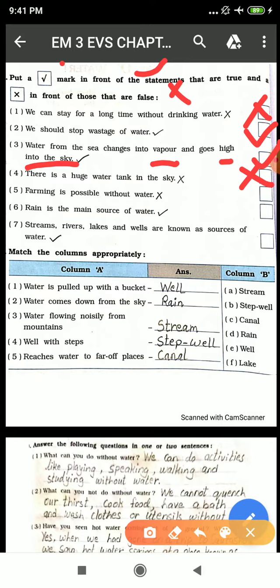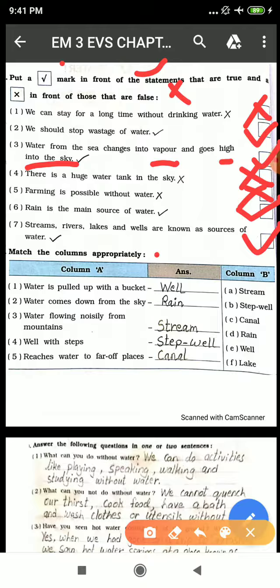Farming is possible without water. No, farming is not possible without water. Like we need water to keep ourselves fresh and grow, same way, crops even need water to grow. So farming is not possible without water. Rain is the main source of water. Yes, rain is the main source of water. Streams, rivers, lakes and wells are known as sources of water. Yes, these all are the different sources of water.